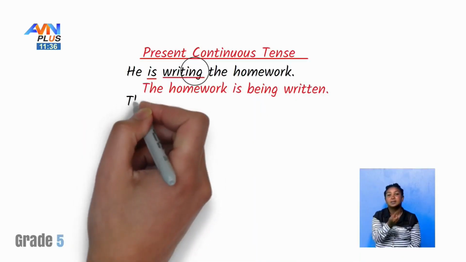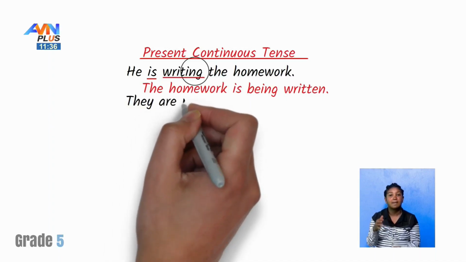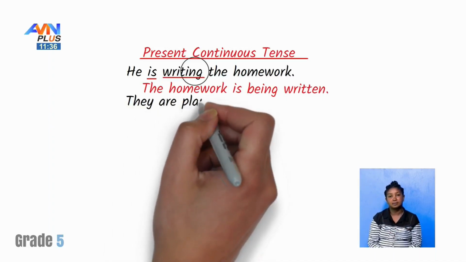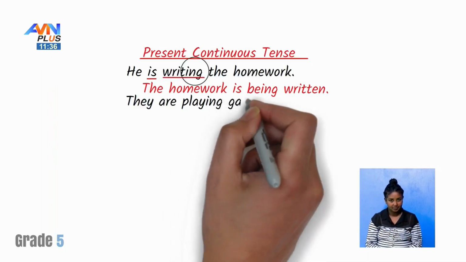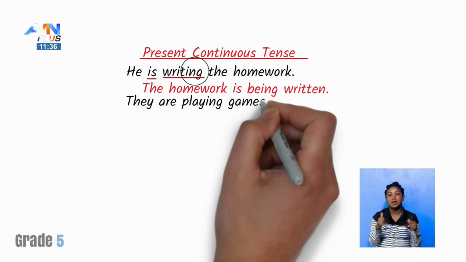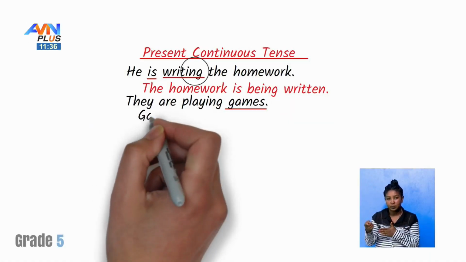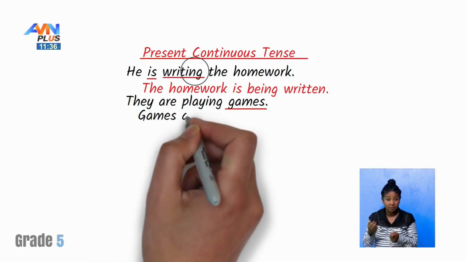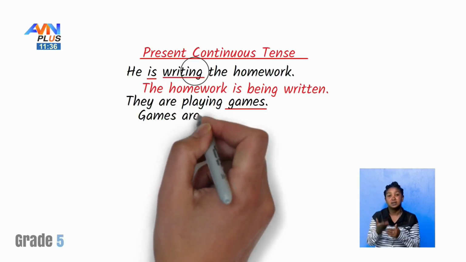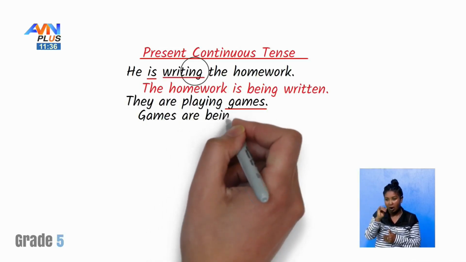And that's what we can say here. They are playing games. When we say this, the subject is games here. So games are, then being, because we took the ing form from this one.